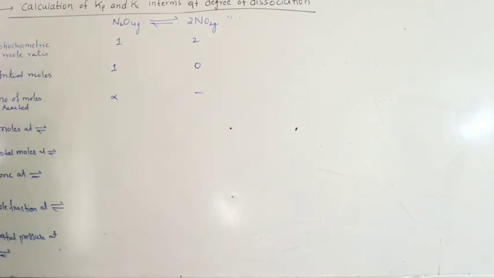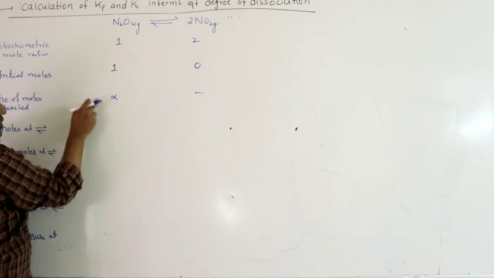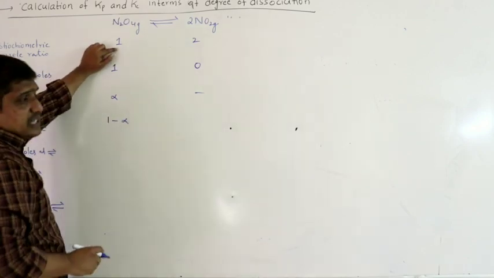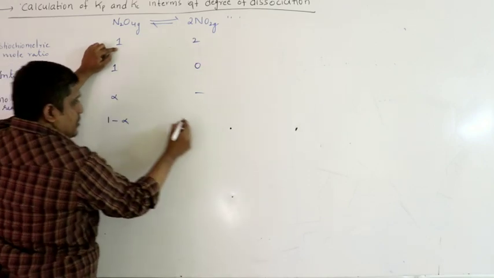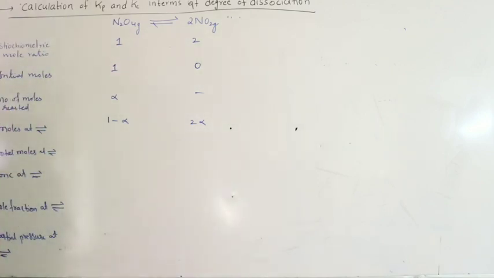After alpha moles are dissociated, let us assume the system has attained equilibrium. So both are gases, moles at equilibrium. Out of 1 mole, alpha moles are reacted, left over will be 1 minus alpha. When 1 mole dissociates completely, you will get 2 moles, double. So alpha moles are dissociated, you will get 2 alpha at equilibrium.